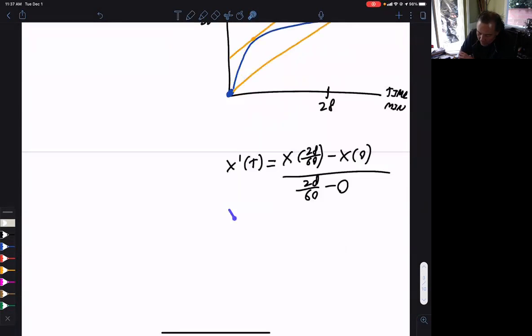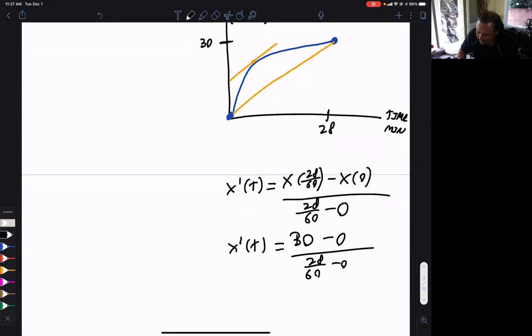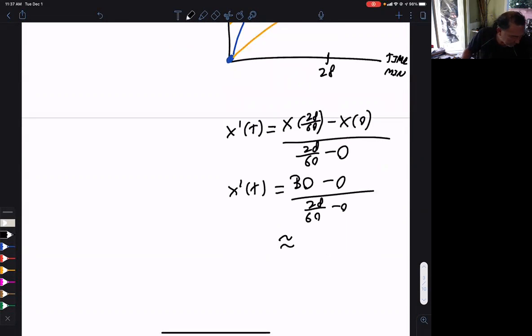Let's continue going here. If you were to work this out, the final position would be 30 minus 0 over 28 over 60 minus 0. And that is approximately, I have this answer, 64.3 miles per hour.